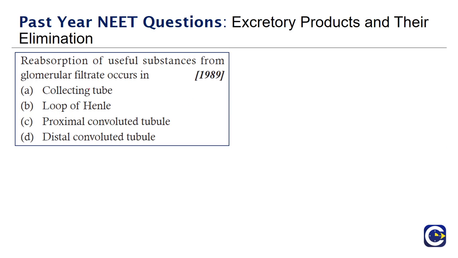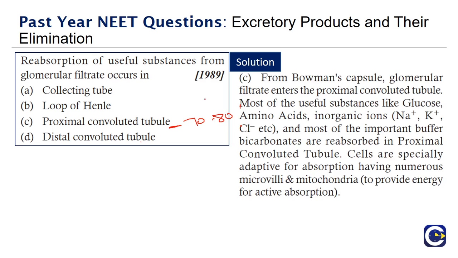Reabsorption of useful substances from glomerular filtrate occurs in: collecting tubule, loop of Henle, proximal convoluted tubule, distal convoluted tubule. As we have seen from the previous videos and questions, the proximal convoluted tubule absorbs about 70 to 80% of all the needed nutrition. So the answer is proximal convoluted tubule.